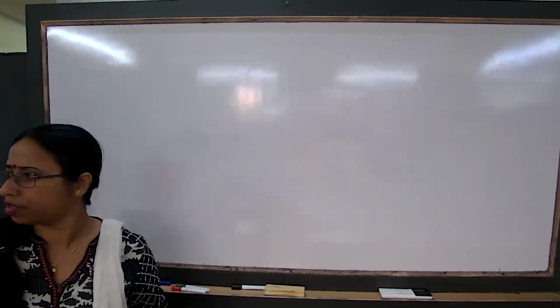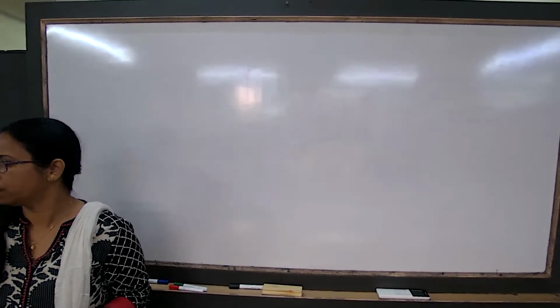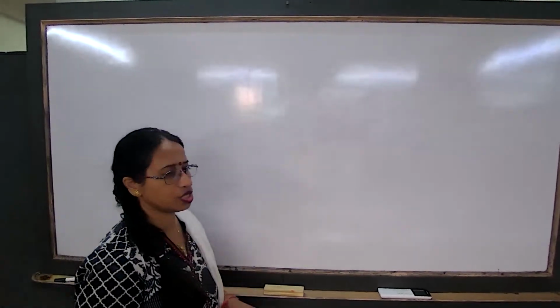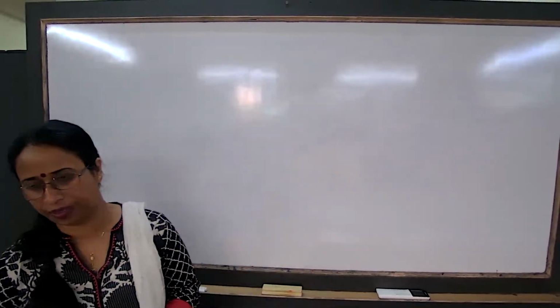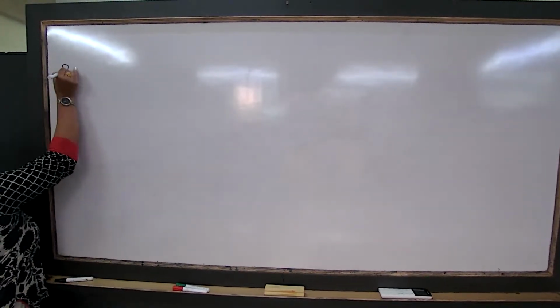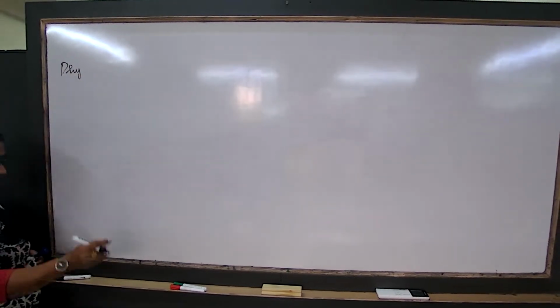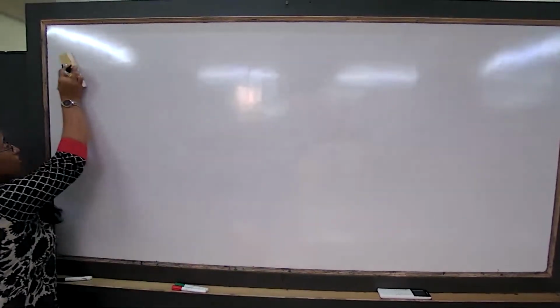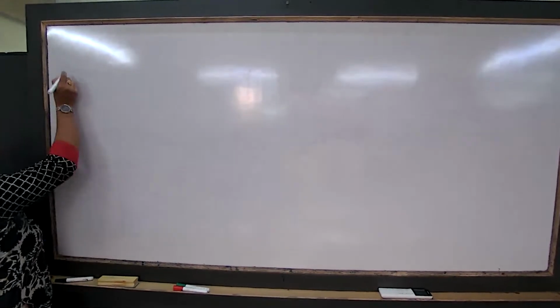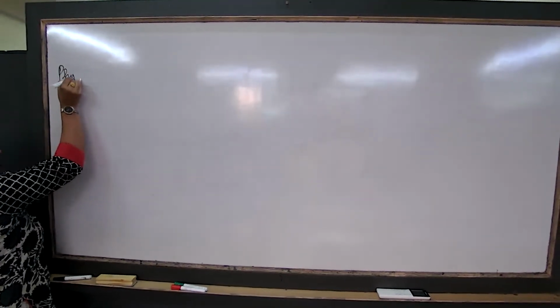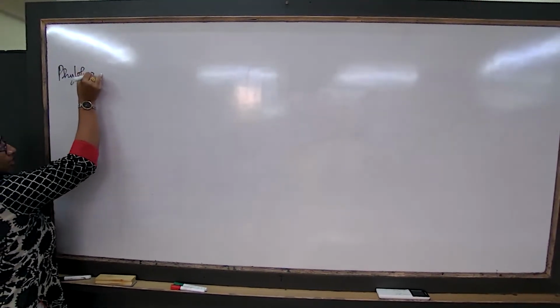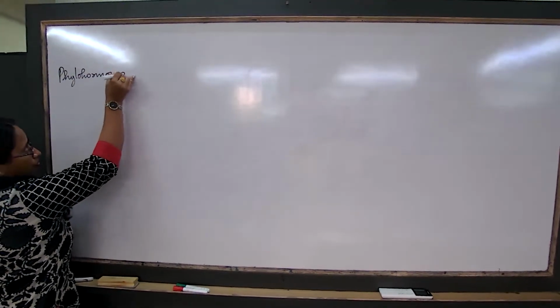Now, all of you, take out your notebook. We continue with the hormones of the plants. Now, what are some of the hormones? Only 5 hormones we are studying. What are the hormones of the plants known as? The hormones of the plants are known as phytohormones.